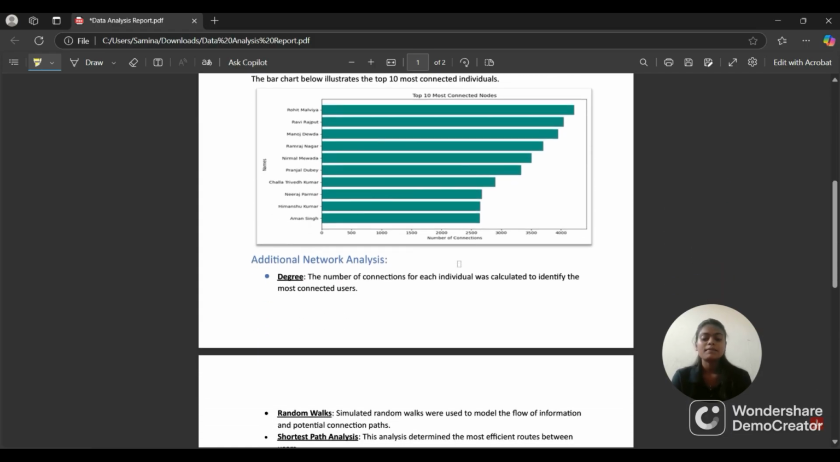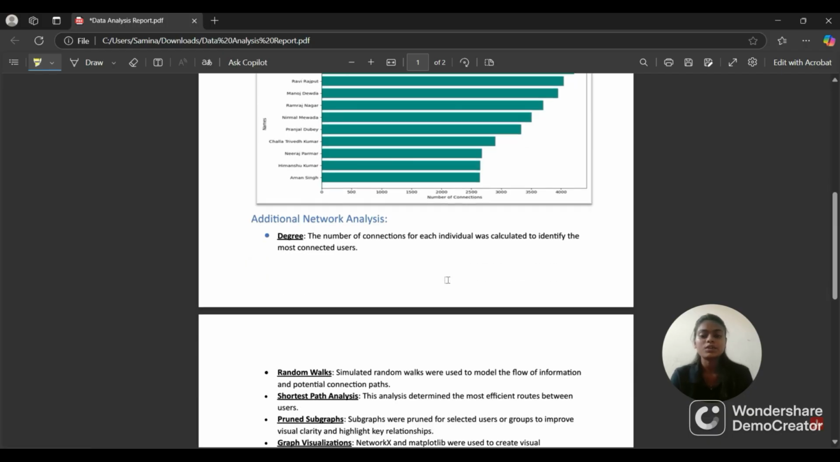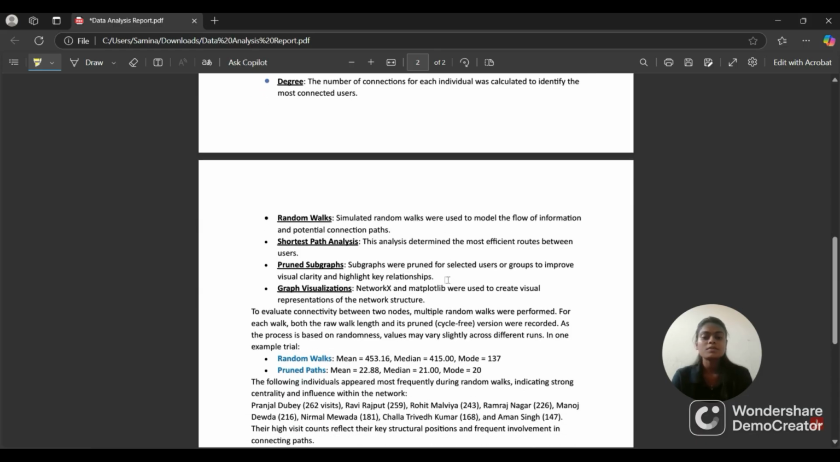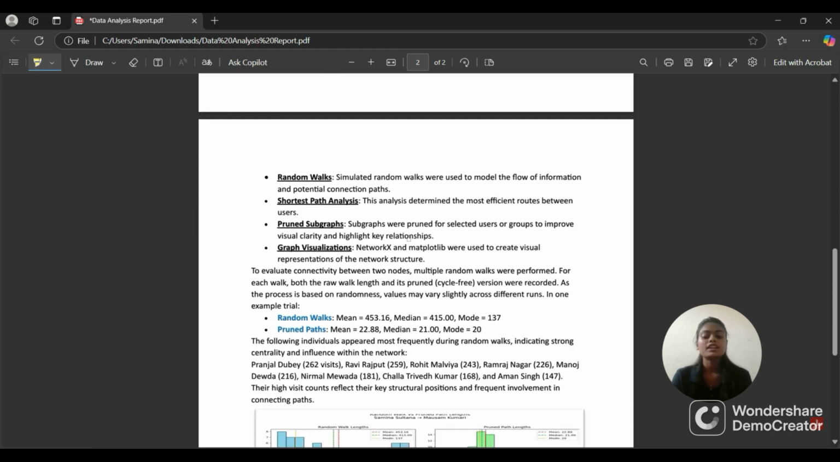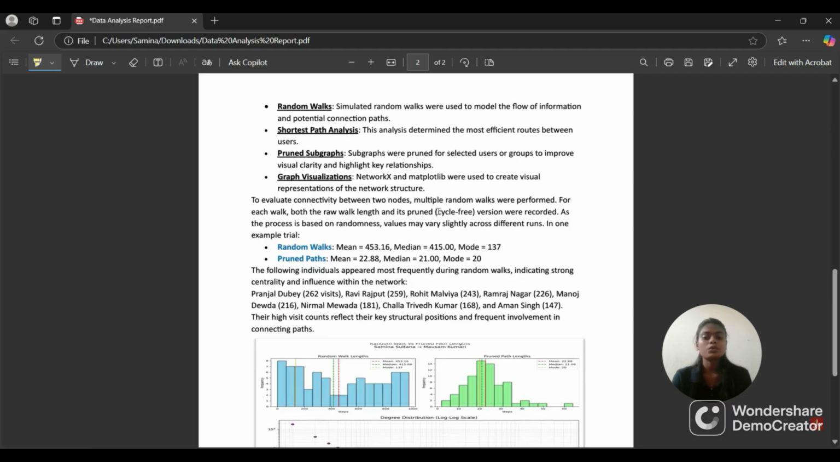Then I ran multiple analyses like degree centrality to find the most connected users, and shortest path to determine the most efficient way to get from one user to another. And one of my favorites is random walk, where I simulated how someone might get introduced through mutual connections over time. To evaluate connectivity between two nodes, multiple random walks were performed.